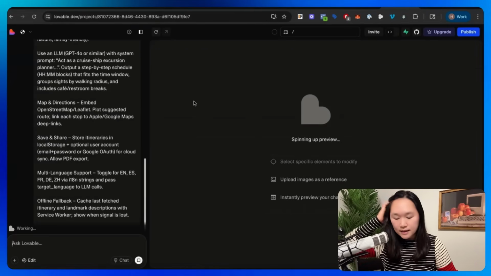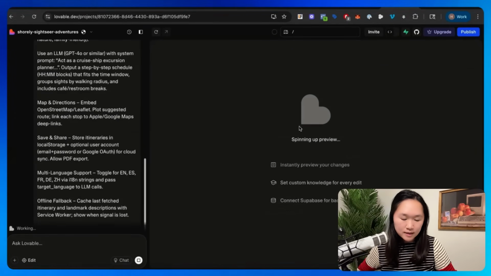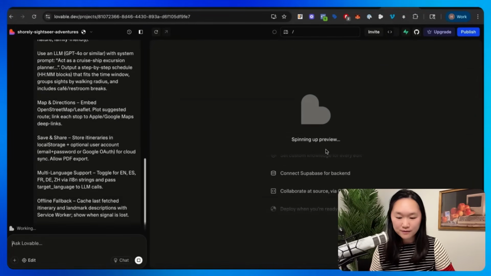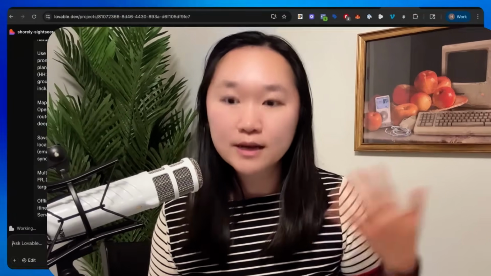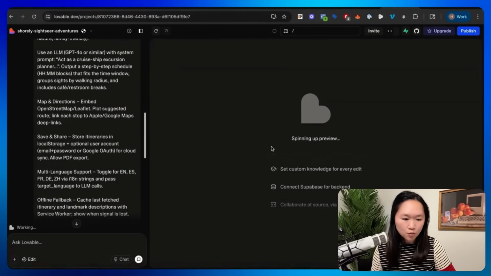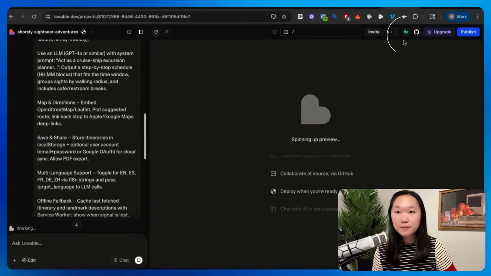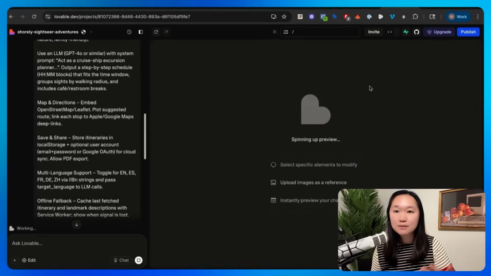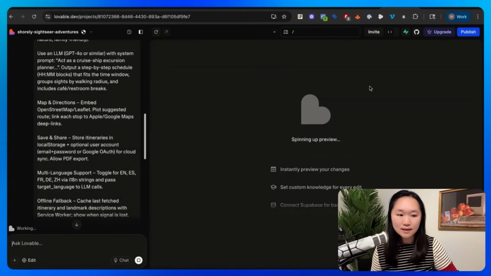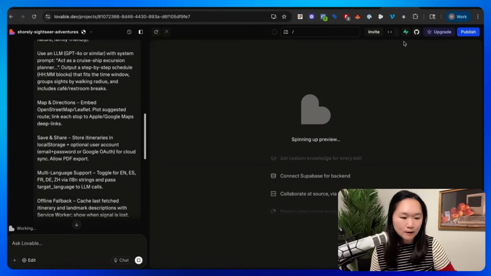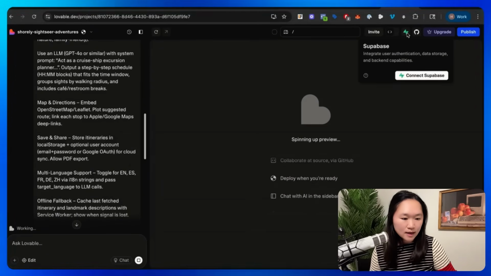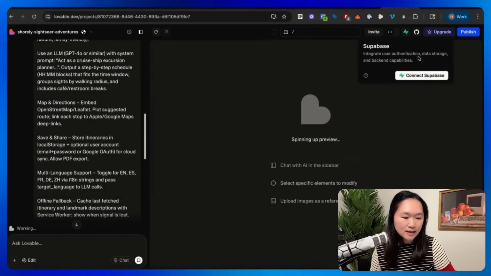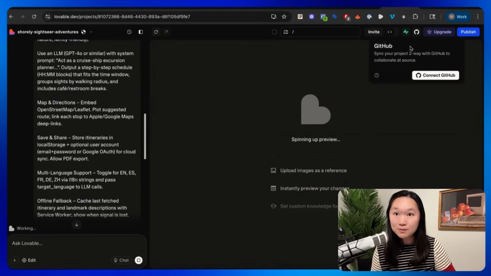After I have put in all my prompt, I can see Lovable is starting to spin up a preview. Now, Lovable is similar to other vibe coding platforms that I have featured on this channel, like Firebase and Bolt and Replit as well. What it does well here is that it can link to Supabase, which is their backend system, which allows you to have a database for user registrations and authentications. It is a separate account. So if you just go up here, you can click on connect to your Supabase account. You can also integrate this into your GitHub as well.